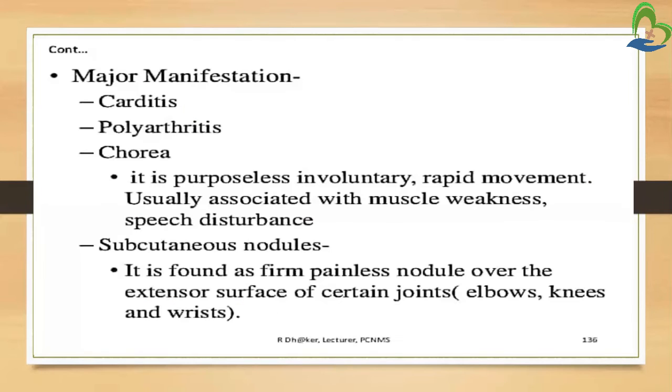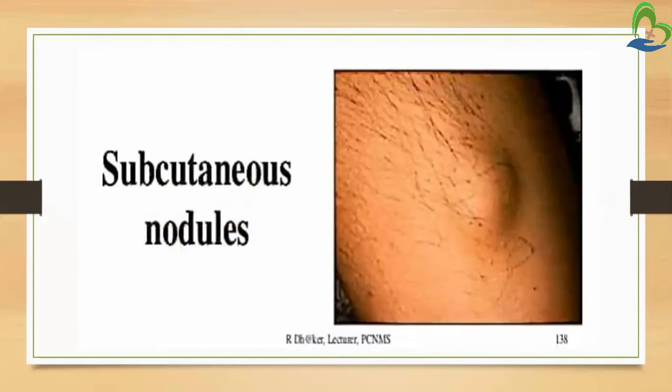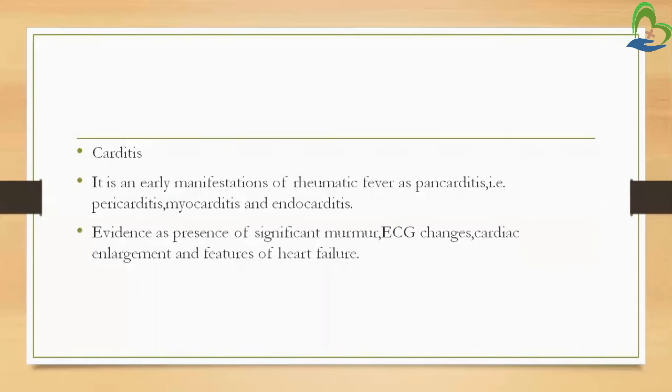And next is subcutaneous nodules. They are found as firm, painless nodules over the extensor surface of certain joints: elbows, knees, and wrists. So subcutaneous nodules are painless nodules that we see on the external surface of certain joints. We will see these nodules over the elbows, knees, and wrists. This is the picture of subcutaneous nodules.